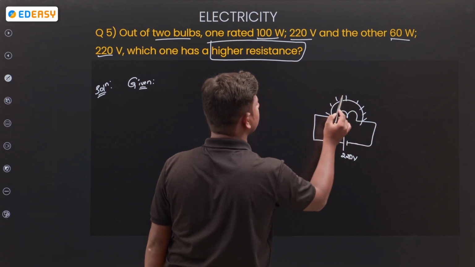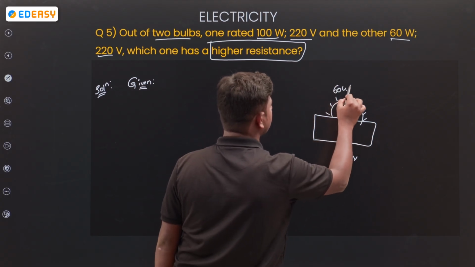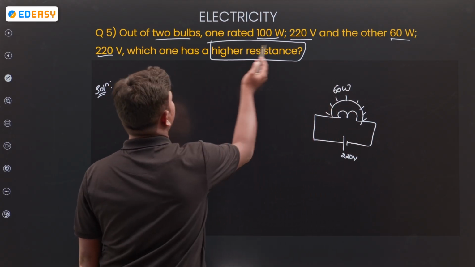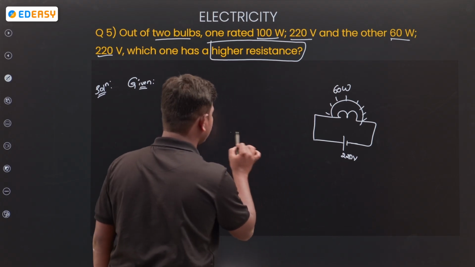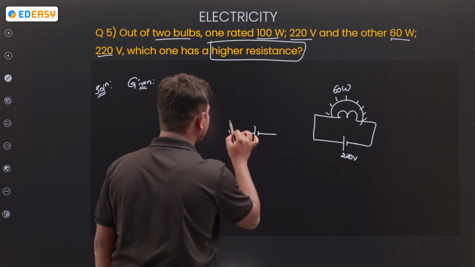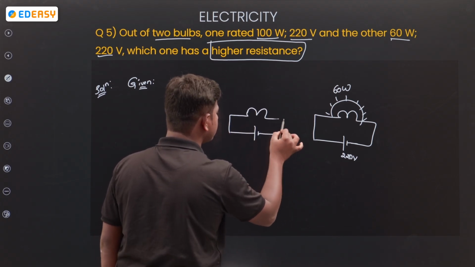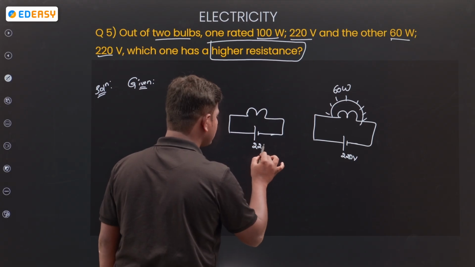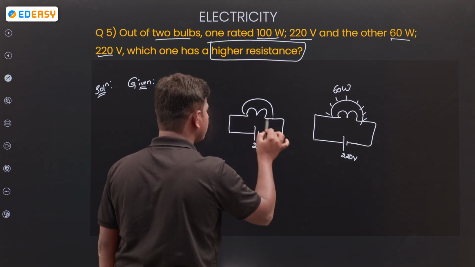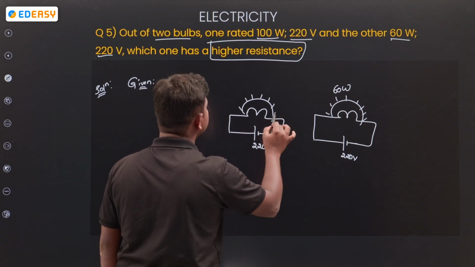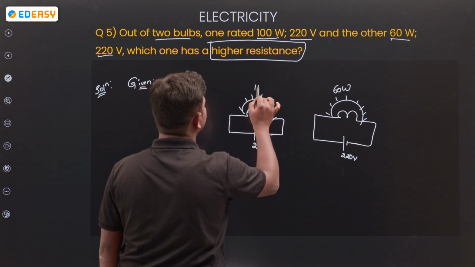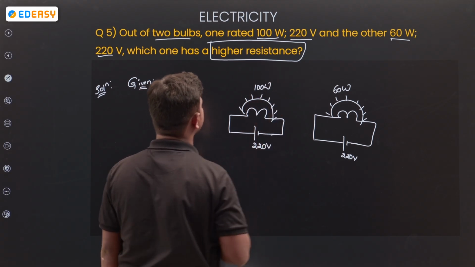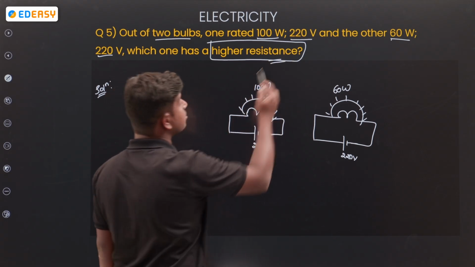So how much? 60 watts. Okay, and another one, you take another one. Here also 220 volts only, connected to the bulb. How many watts? 100 watts. So which is having high resistance?